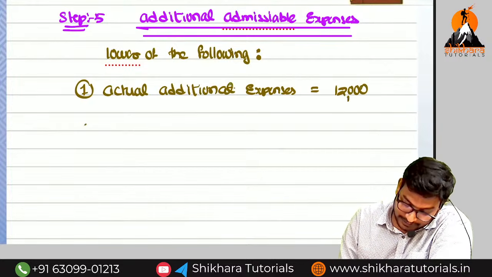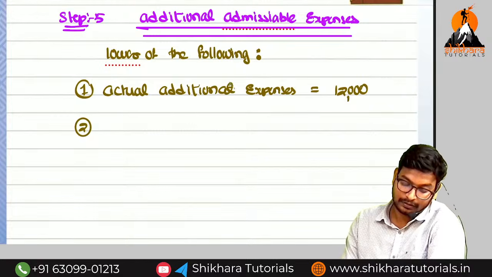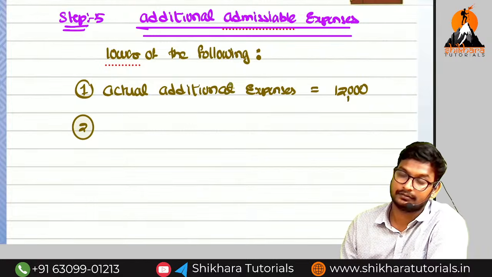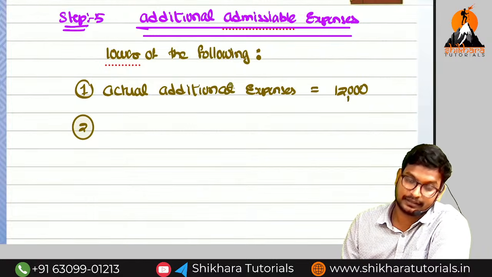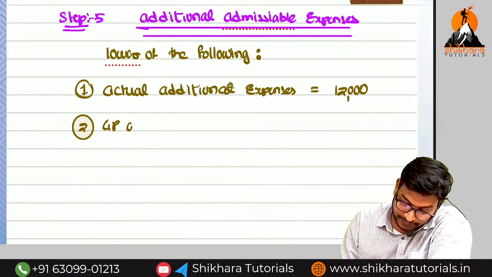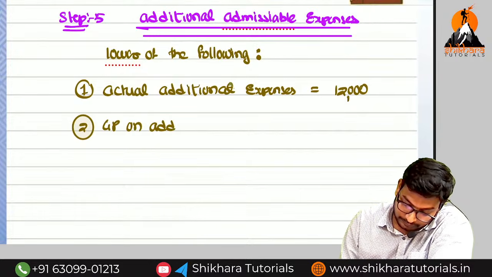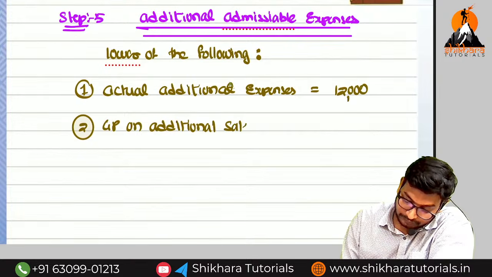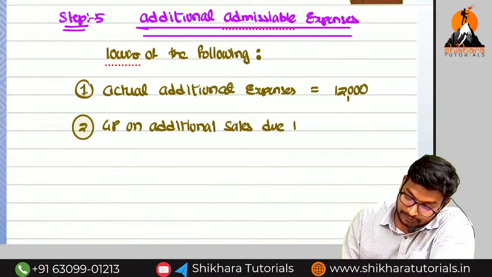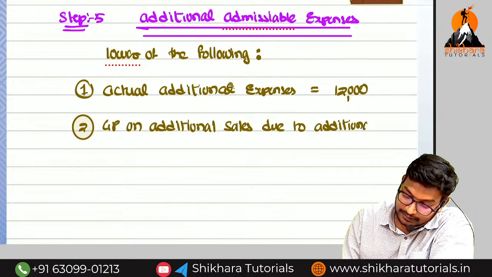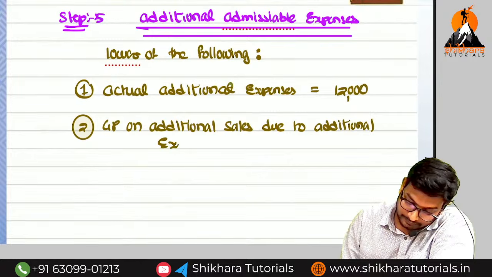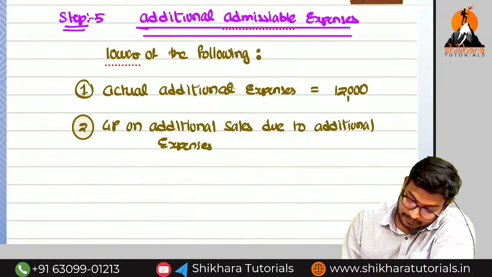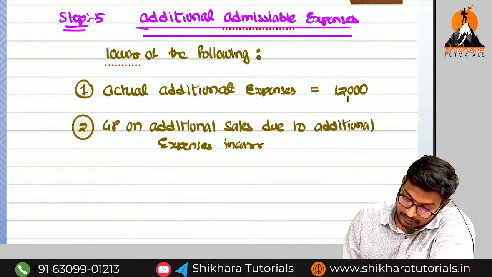And next, what is the next point, amma? Additional sales due to additional expenses incurred, nothing but gross profit on additional sales due to additional expenses incurred. Okay.